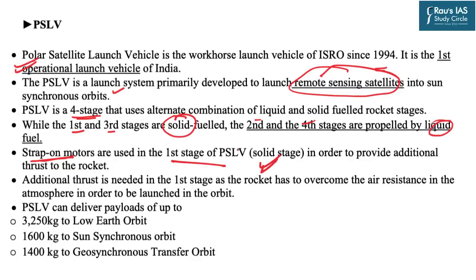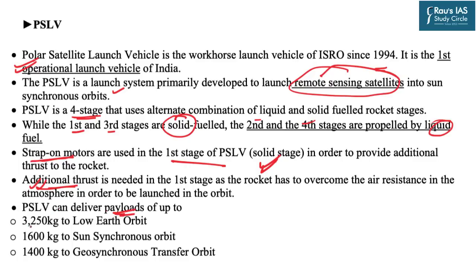Further, during the first stage, additional thrust is also required because during the first stage, the launch vehicles have to overcome the resistance which is provided by the air in the atmosphere. So, in order to overcome that resistance, this additional thrust is also given to these launch vehicles. These PSLVs can deliver different payloads in different orbits.